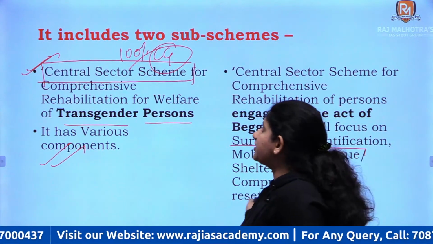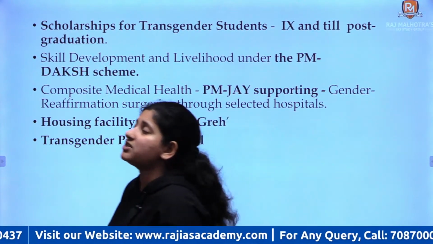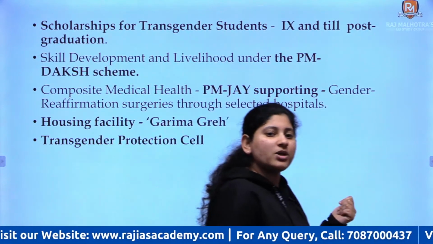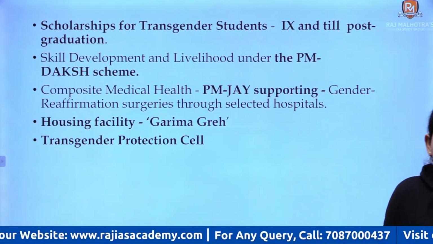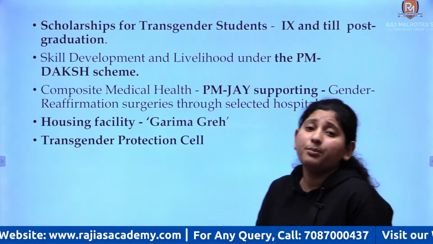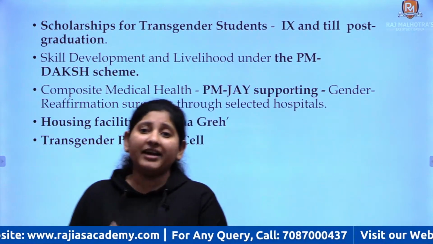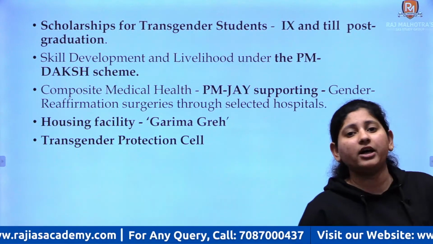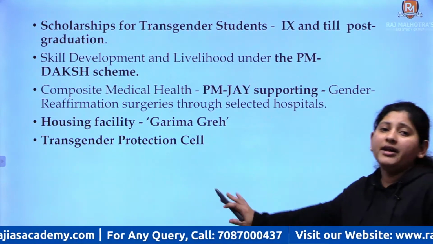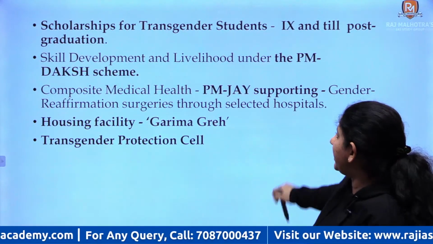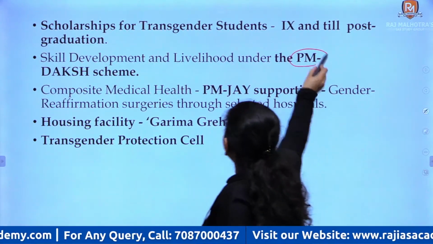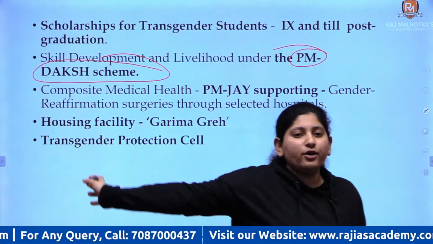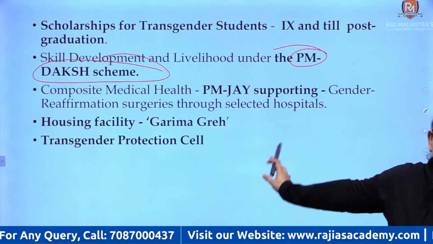Now for transgenders, what are we going to do? For transgenders we are going to provide them scholarships from 9th class till their post graduation, so that they have a proper means to earn their livelihood, so that they are not pushed to the extreme lower strata of the society, right. Now we are going to provide them skill development through the PM Daksh scheme. What is PM Daksh? In the next slide I'll discuss it. So we are going to provide them skill development through the PM Daksh scheme.